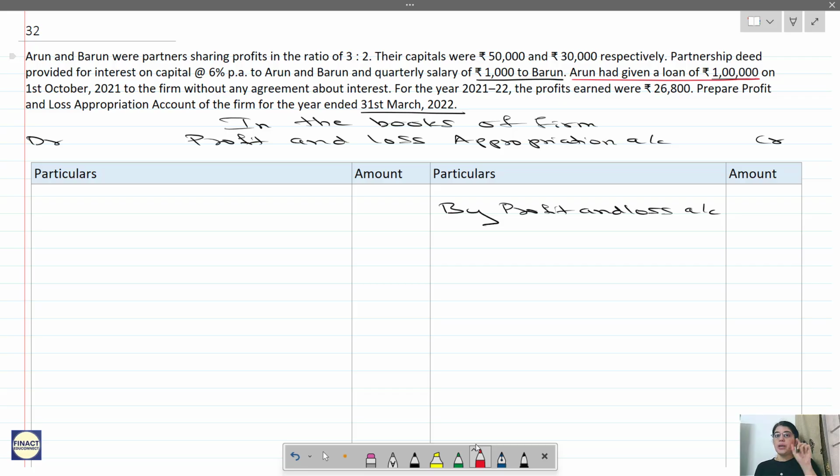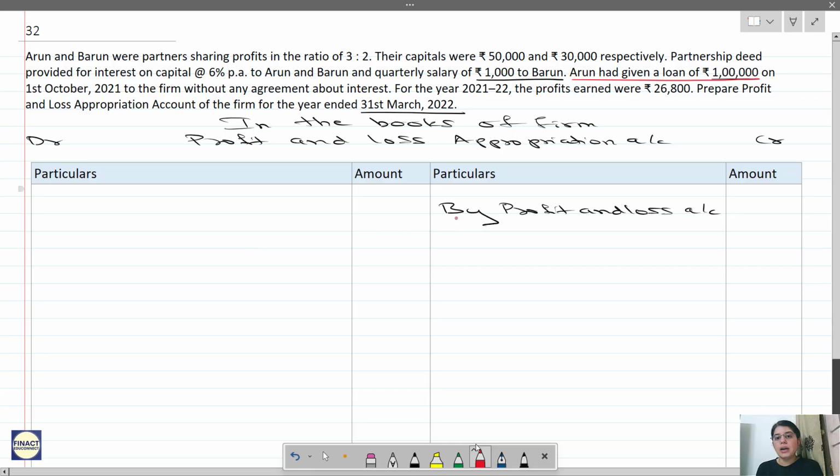Keep on reading it, otherwise you will not be able to recollect it. The last point we had read is that whenever the partner advances a loan to the firm, he is entitled to get interest at the rate of 6% per annum. So this interest on loan we have to reduce from the profit.